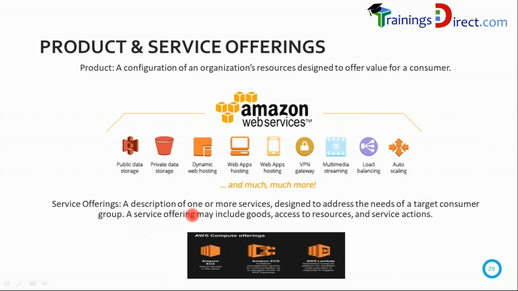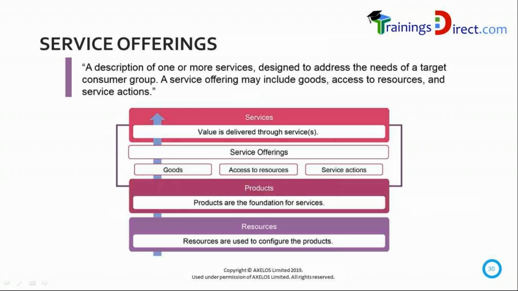There are three types of offerings: goods, access to resources, and service actions. So please remember, an offering is a description of one or more services, and it can be one of the three types: goods, access to resources, and service actions. Let's look more into that. Once again, the definition is here. So it's like a menu card. You go to a restaurant, they give you a menu card. It's something similar.